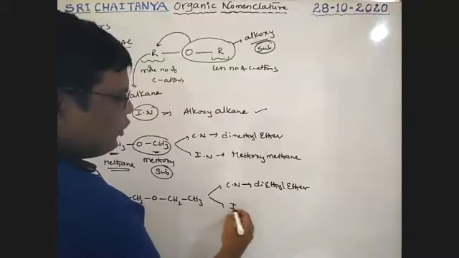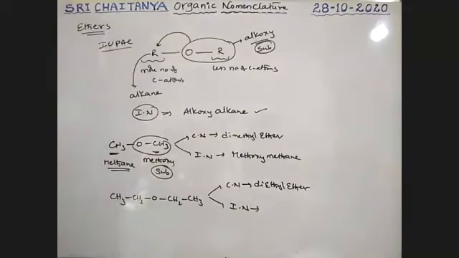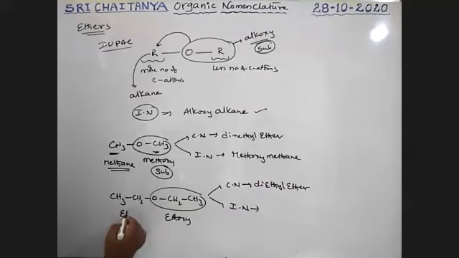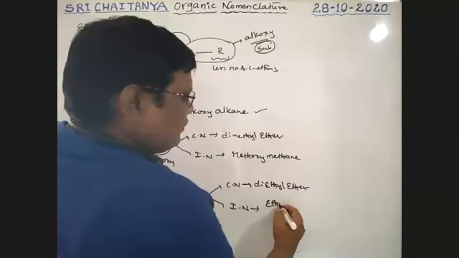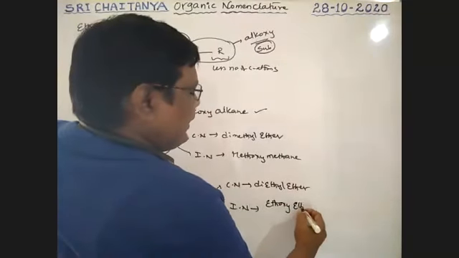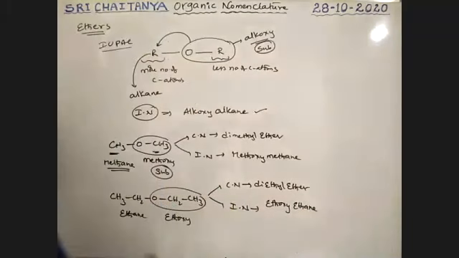What is its IUPAC or systematic name? It is a 2 carbon chain on both sides. Any one is used. It is ethoxy. It is ethane. Therefore, the answer is ethoxyethane. Ethoxyethane.